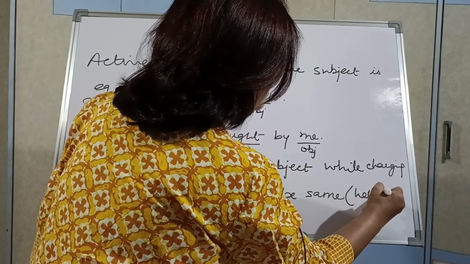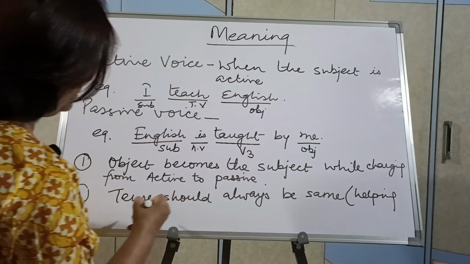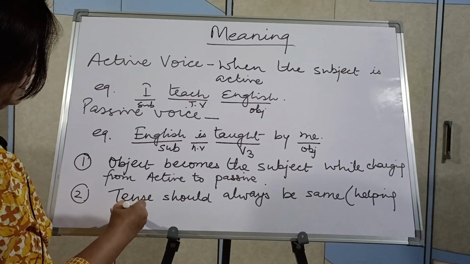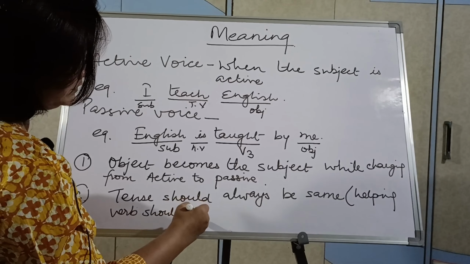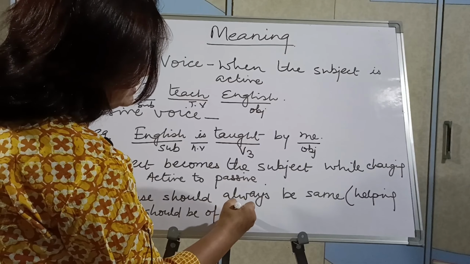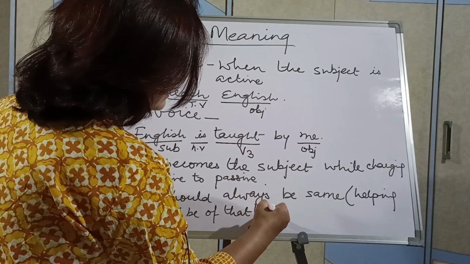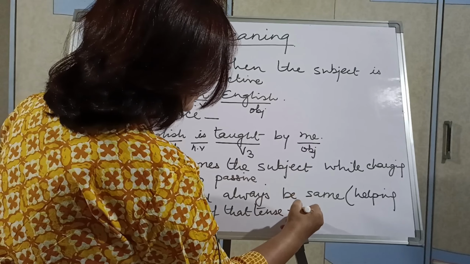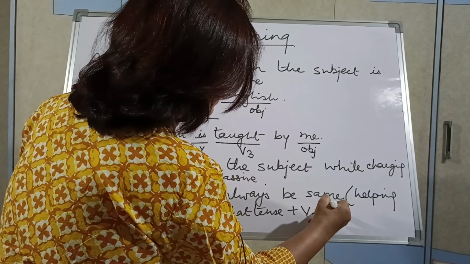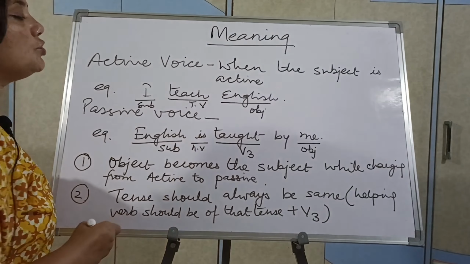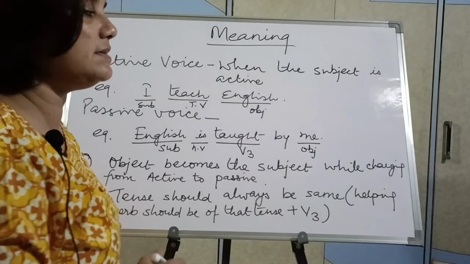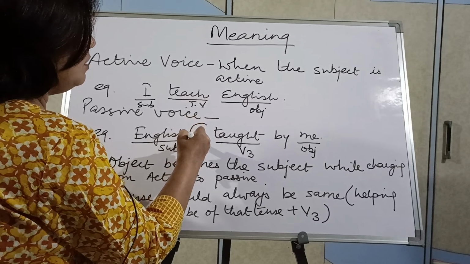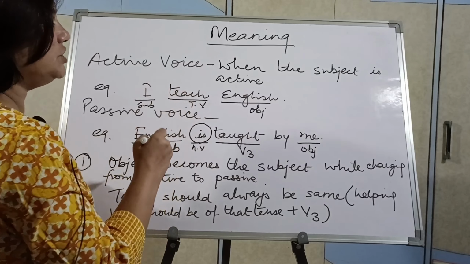Helping verb should be of that tense plus third form of verb. Okay, so by third form you should not think that taught is given so it is past tense. It is not past tense. Why is it not past tense? Because the helping verb of simple present tense is used.